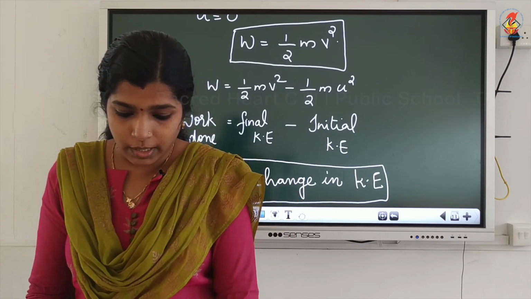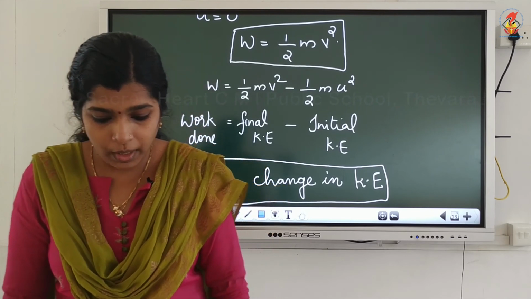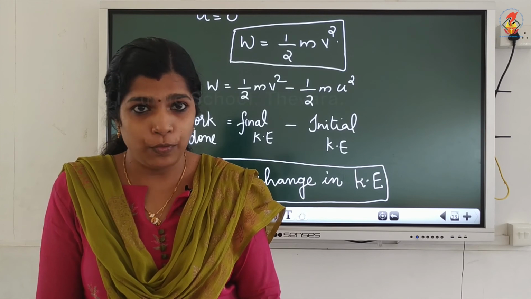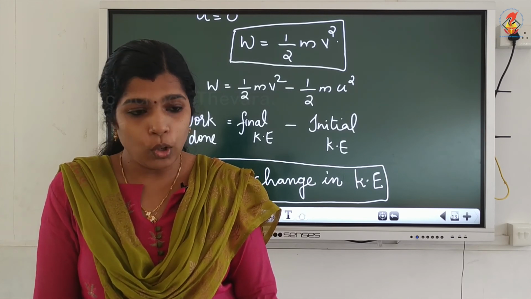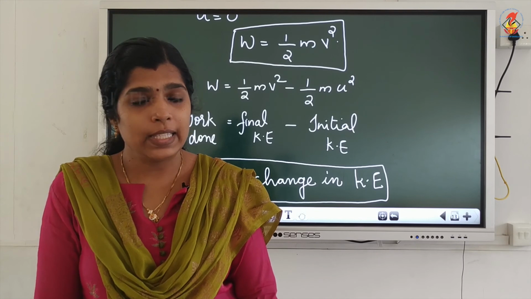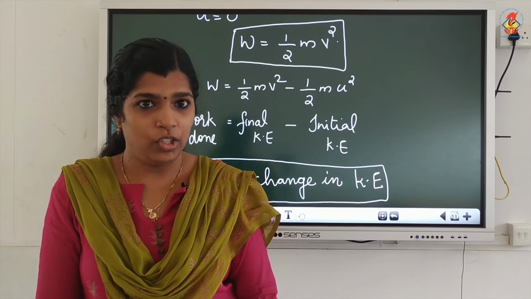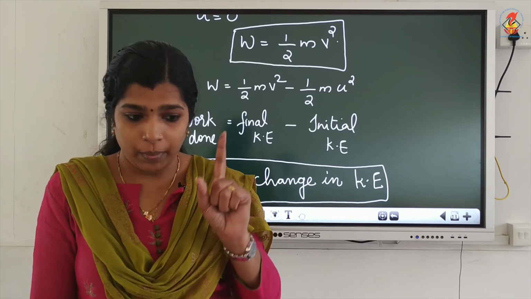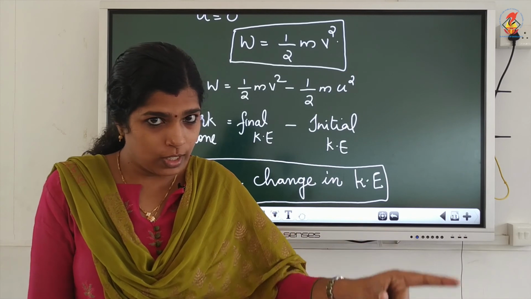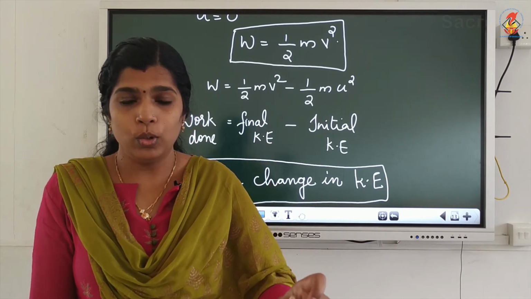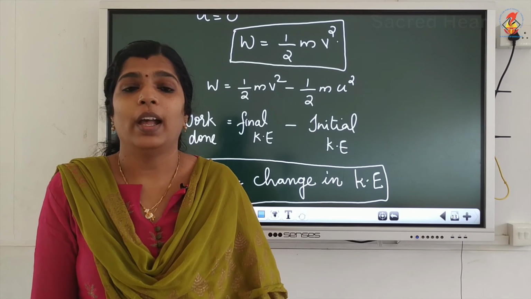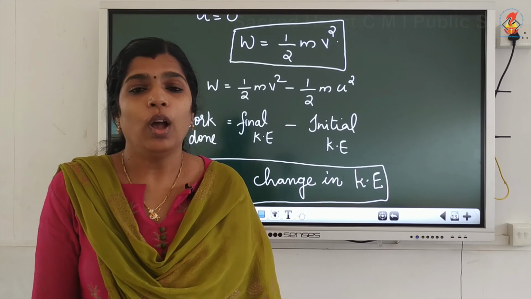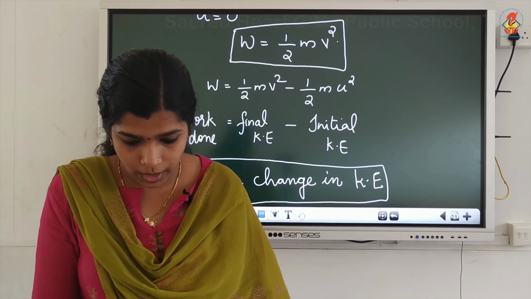So, the work done in moving an object from rest to attain a velocity v is stored in the object as its kinetic energy, which is equal to half mv square.